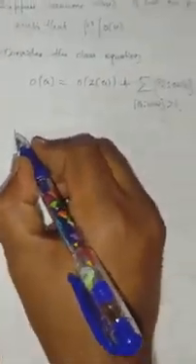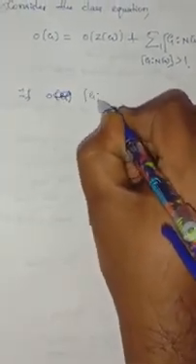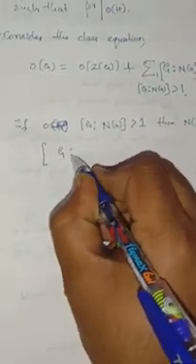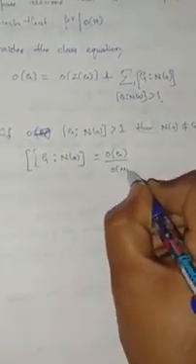Observe one thing: if the index of the normalizer of an element in G is greater than 1, then N(a) is not equal to G. The reason is that, since G is a finite group, the index is order of G divided by order of N(a).